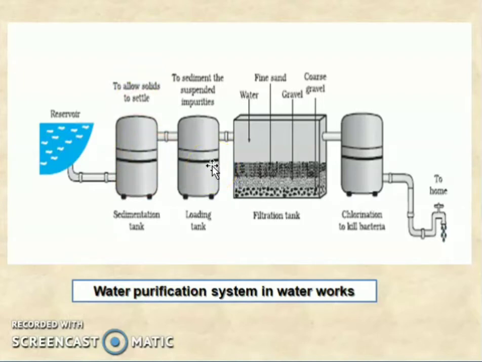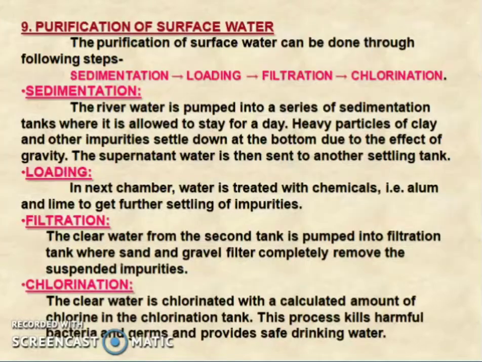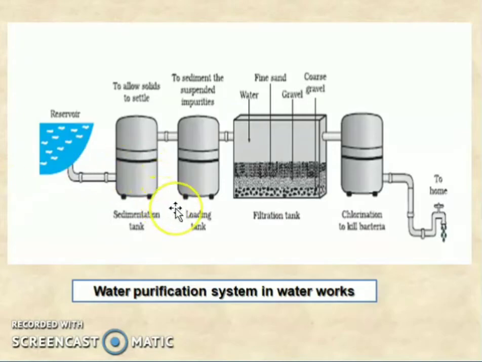The suspended particles are treated with chemicals, and the suspended particles and other impurities are removed. Next is the filtration tank. Using gravel and coarse sand, the water is filtered and sent to chlorination to kill the bacteria, and then it comes to our homes as safe drinking water.